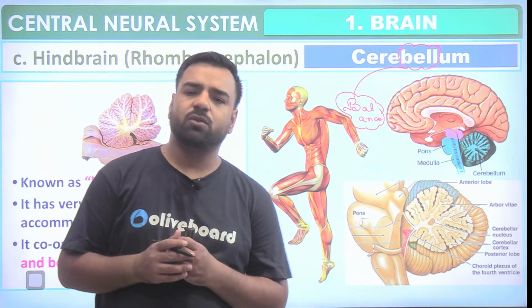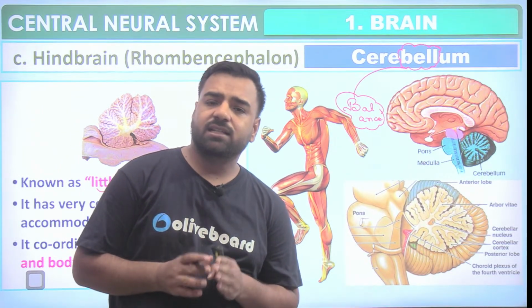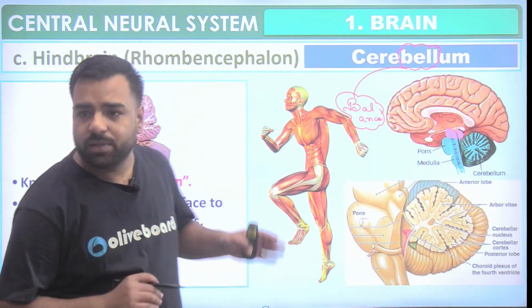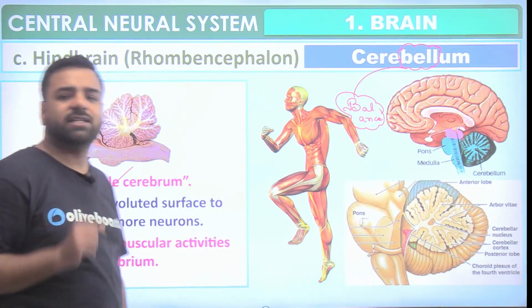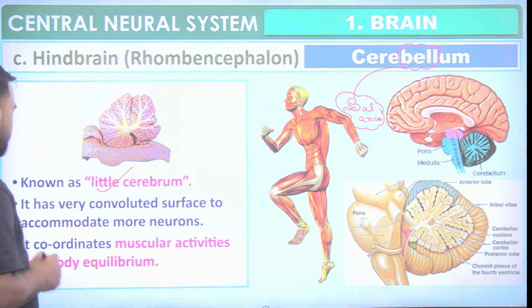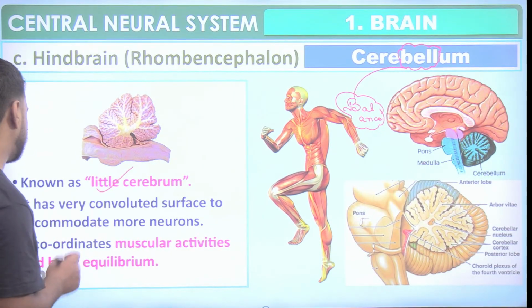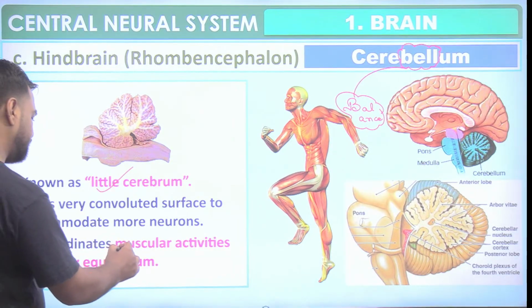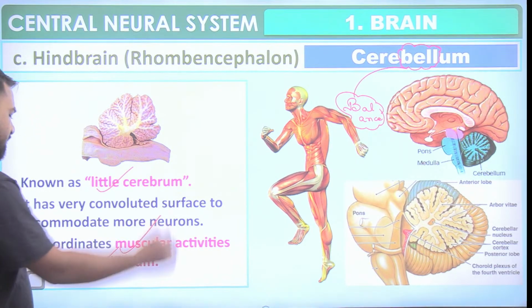Do you know what is the role of cerebrum? That's the largest part of the brain that helps with intelligence, reasoning and all. But yes, this is also the small cerebrum, that's what is mentioned here. It has a very convoluted surface to accommodate more neurons. It coordinates muscular activities and body equilibrium.